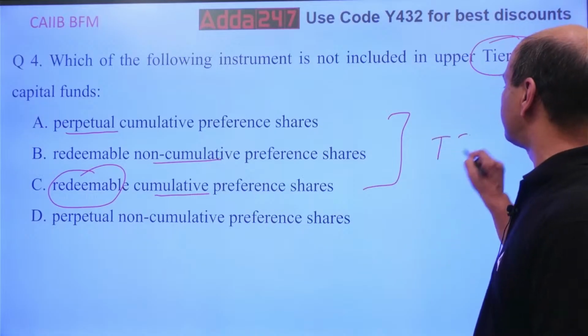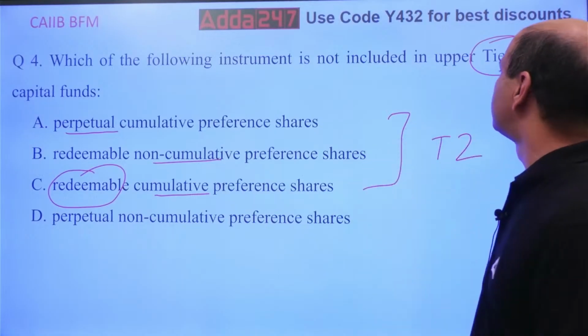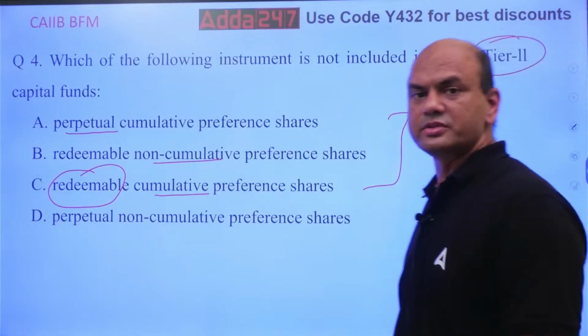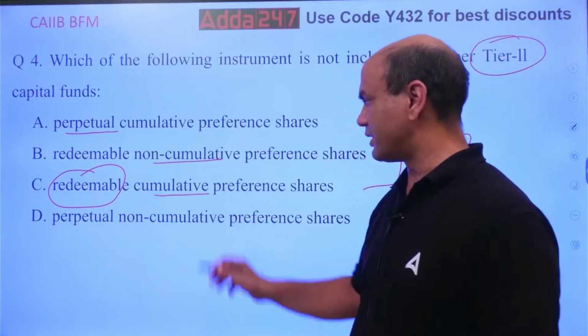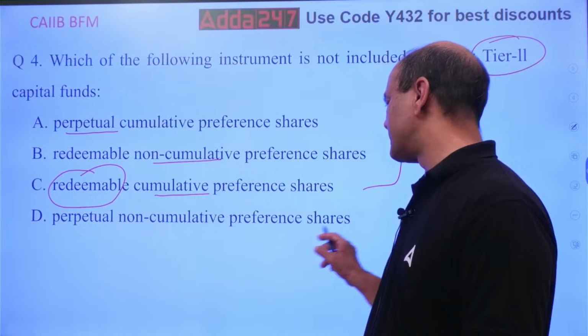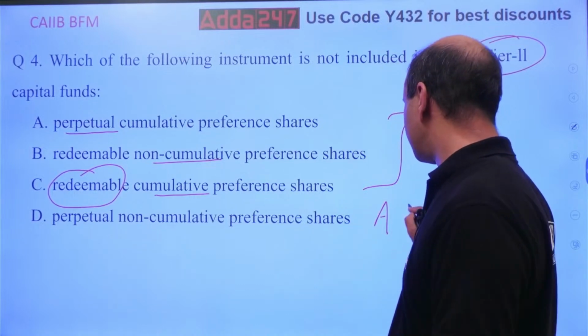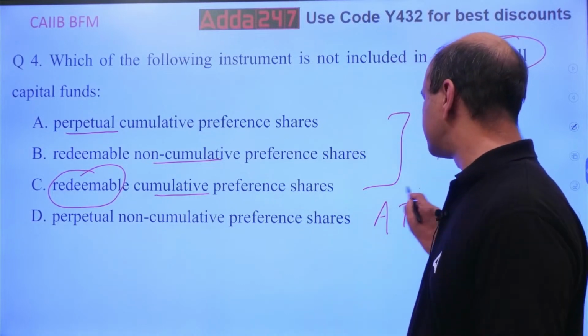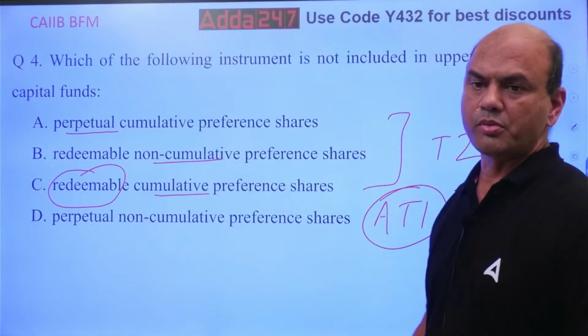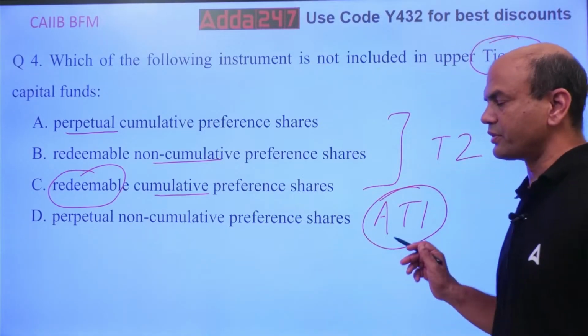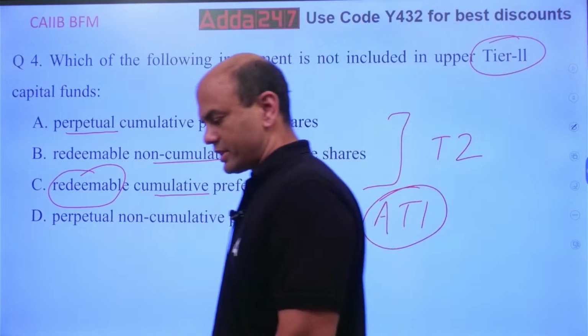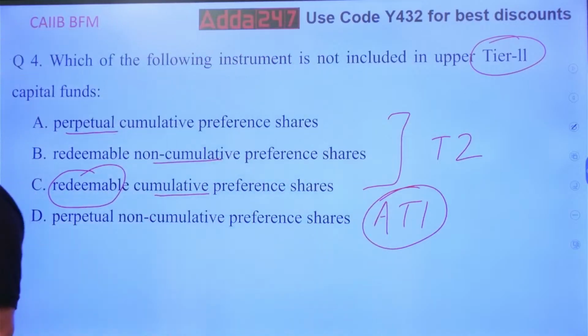Because here everywhere you take this, in this tier 2 capital, it's a sort of paid capital. But this part, perpetual non-cumulative preference share, this is a part of your AT1, additional tier 1. This is not the part of your tier 2. This is a part of your AT1, additional tier 1. Kindly note this. Okay?